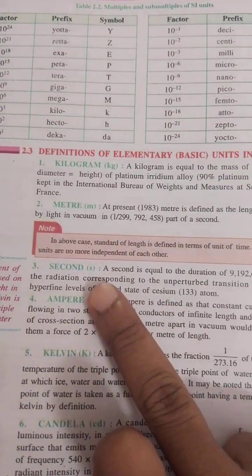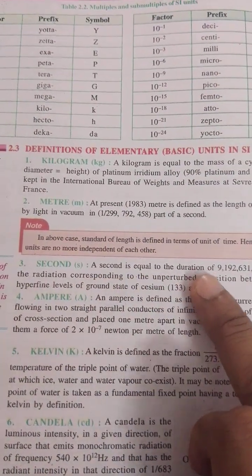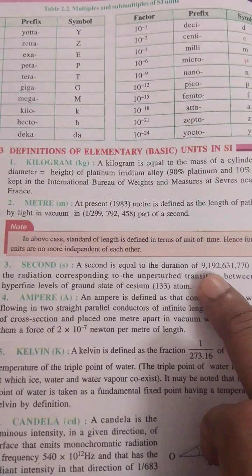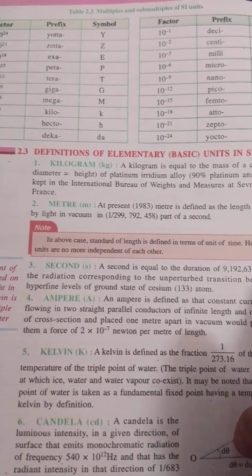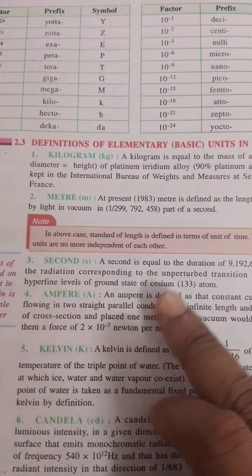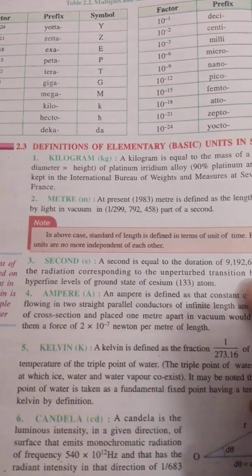How can you define 1 second? 1 second is the duration of 9,192,631,770 periods of the radiation corresponding to the cesium-133 atom.